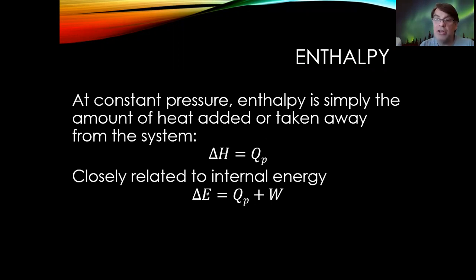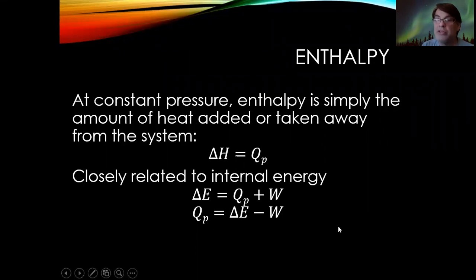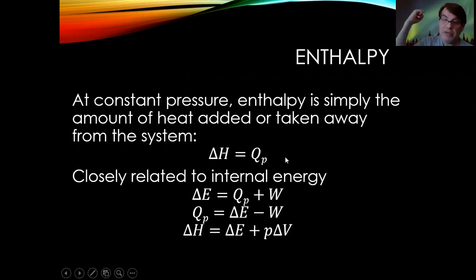So we know that the change in internal energy equals, in this particular case, the heat at constant pressure plus the work, right? And we can rearrange the symbols around and say that the heat added or subtracted at constant pressure equals the change in energy minus W. I just brought the W to the other side by subtracting it on both sides, okay? So I've got this nice little equation that equates the enthalpy, as it were, to the change in internal energy minus the work. But we know from the previous page that work is negative P delta V.